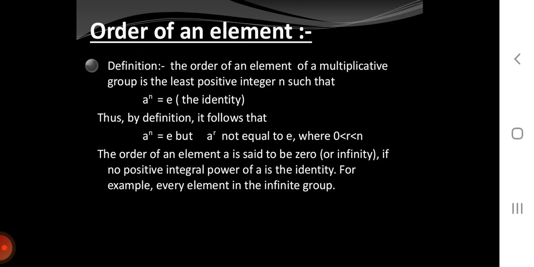Addition modulo 5 is always associative. Here, 0 is the identity element and all elements have their inverse. In the table, we can see that element 0 has inverse 0, element 1 has inverse 4, element 2 has inverse 3, element 3 has inverse 2, and element 4 has inverse 1.